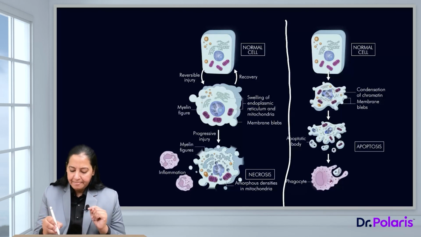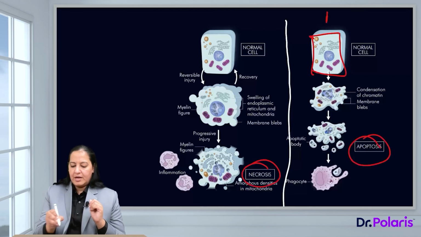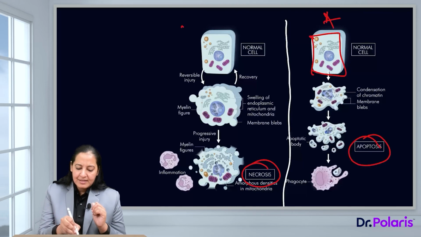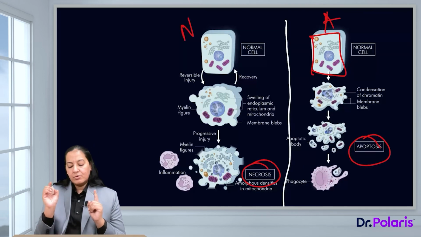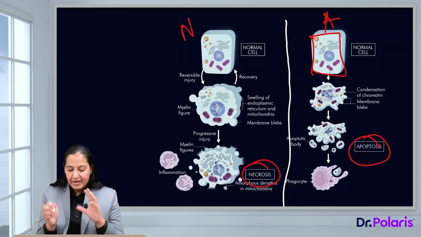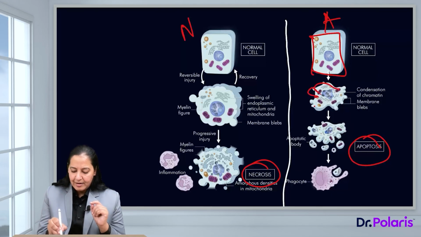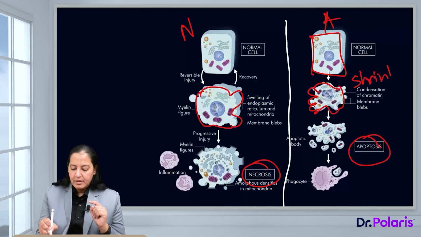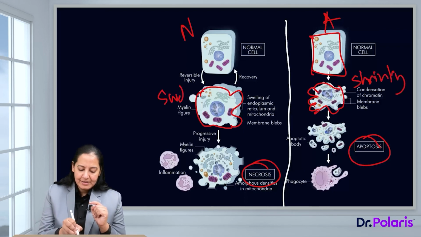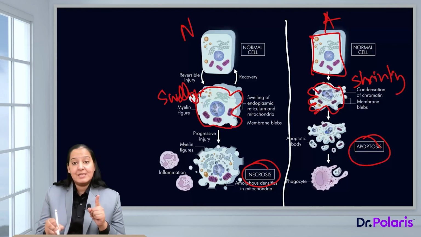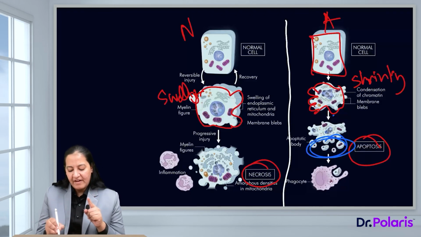So see, this cell is showing apoptosis. This side is apoptosis. This side is necrosis. You can appreciate this is apoptosis and this is necrosis. Right? So the normal cell undergoing cell shrinkage, appreciate the size of this cell and the size of this cell. Here there is shrinkage. And here there is swelling. Here the plasma membrane is intact till the end and apoptotic bodies are formed and the phagocyte is engulfing it. So no leakage, no inflammation.